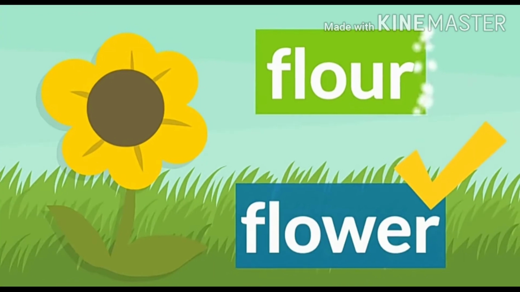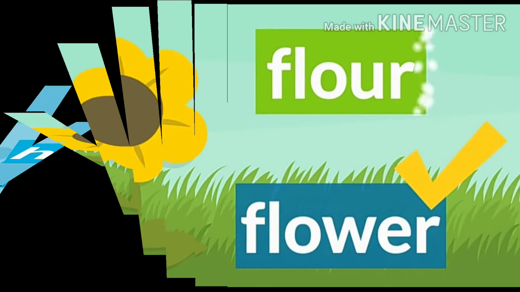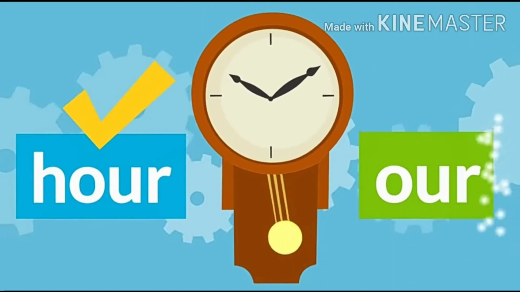Let's take some more examples. Now see the example. As you can see in the picture, what is it? Yes, it's a picture of a flower, a sunflower. So which one would be the correct one? Yes, it is F-L-O-W-E-R, whereas the other one would be wrong, which means wheat flour. The sound is the same, but the meaning that we are looking for should be F-L-O-W-E-R.